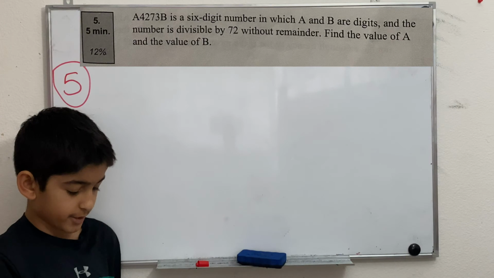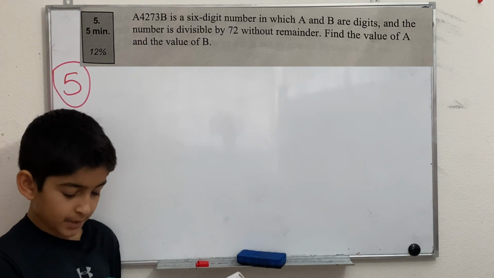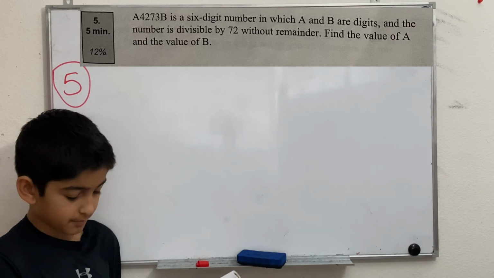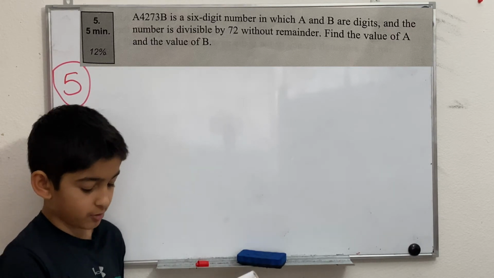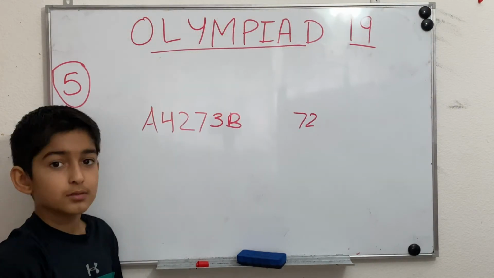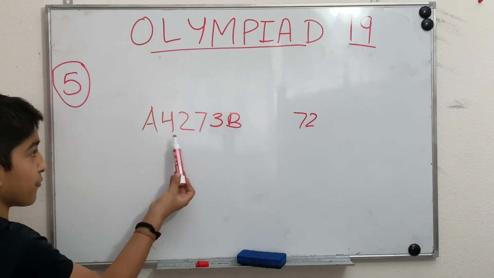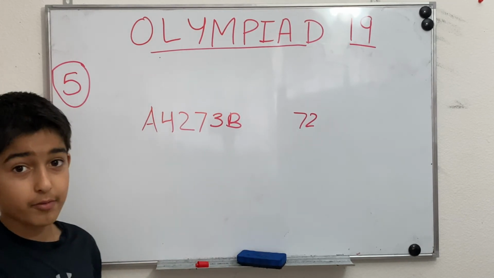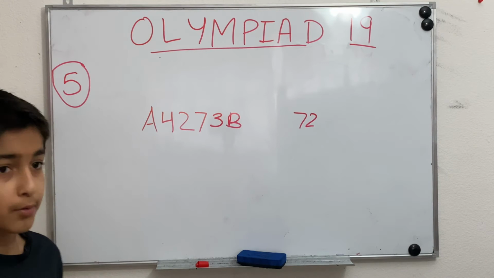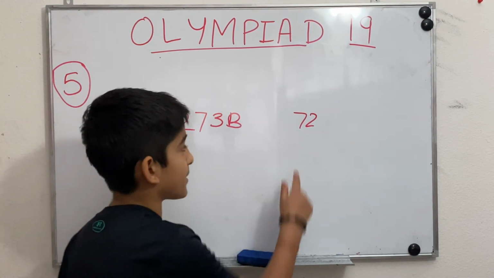The fifth problem says, A4273B is a 6-digit number in which A and B are digits, and the number is divisible by 72 without remainder. Find the value of A and the value of B. So I just wrote the number and what it's divisible by. So A4273B, where A and B represent different digits, and they can be 0, 1, 2, 3, 4, 5, 6, 7, 8, or 9. Okay, and it's divisible by 72.